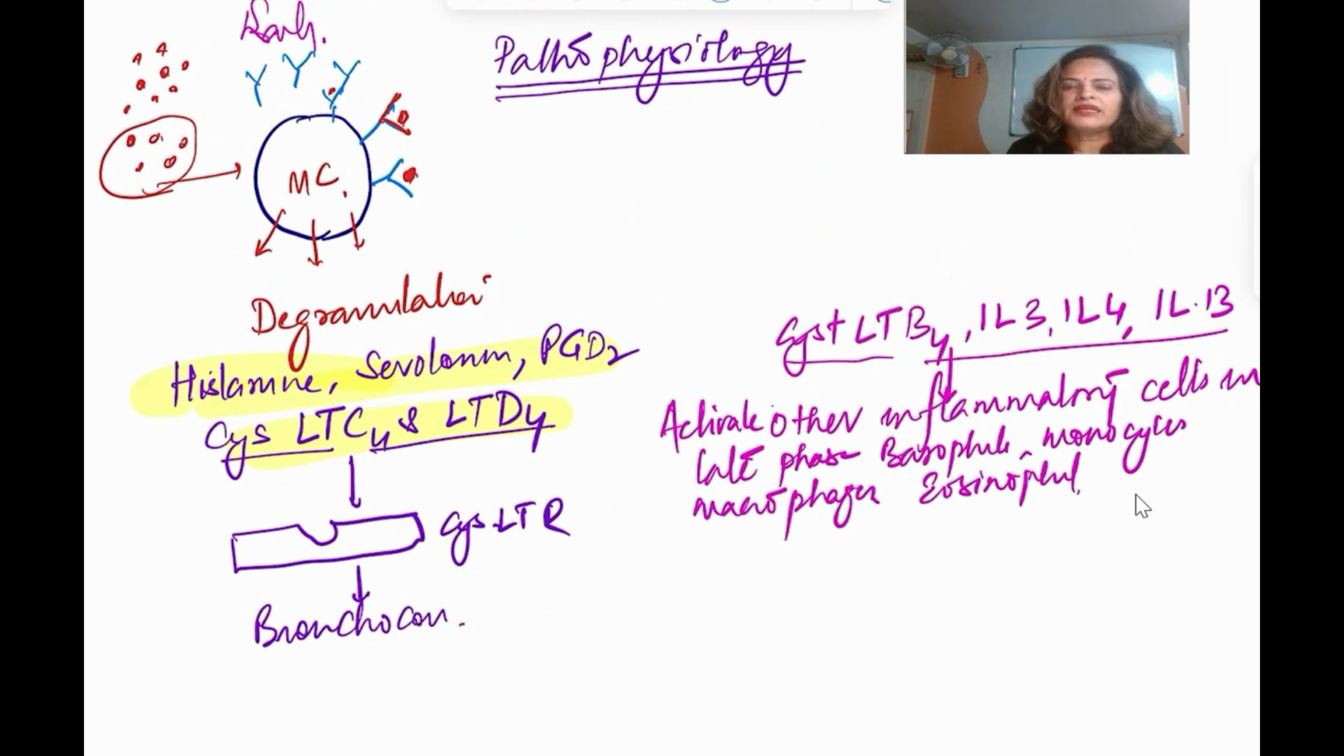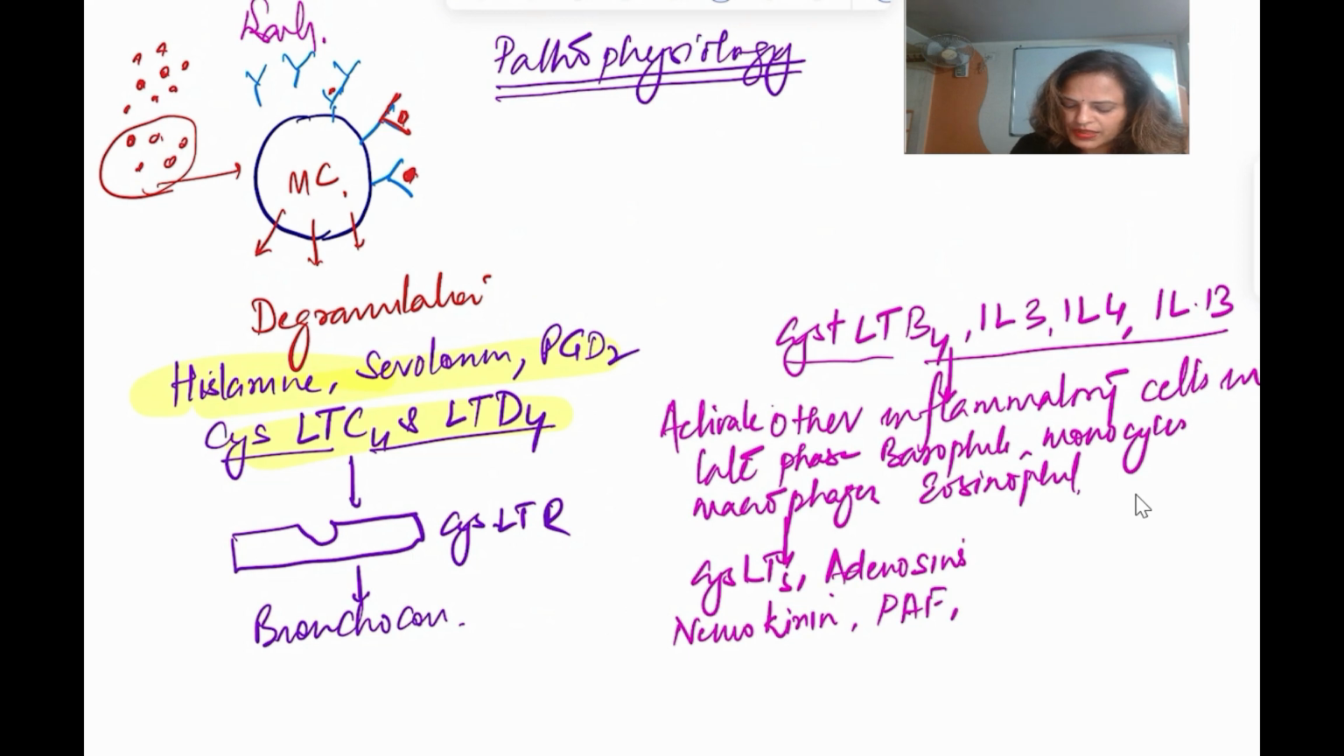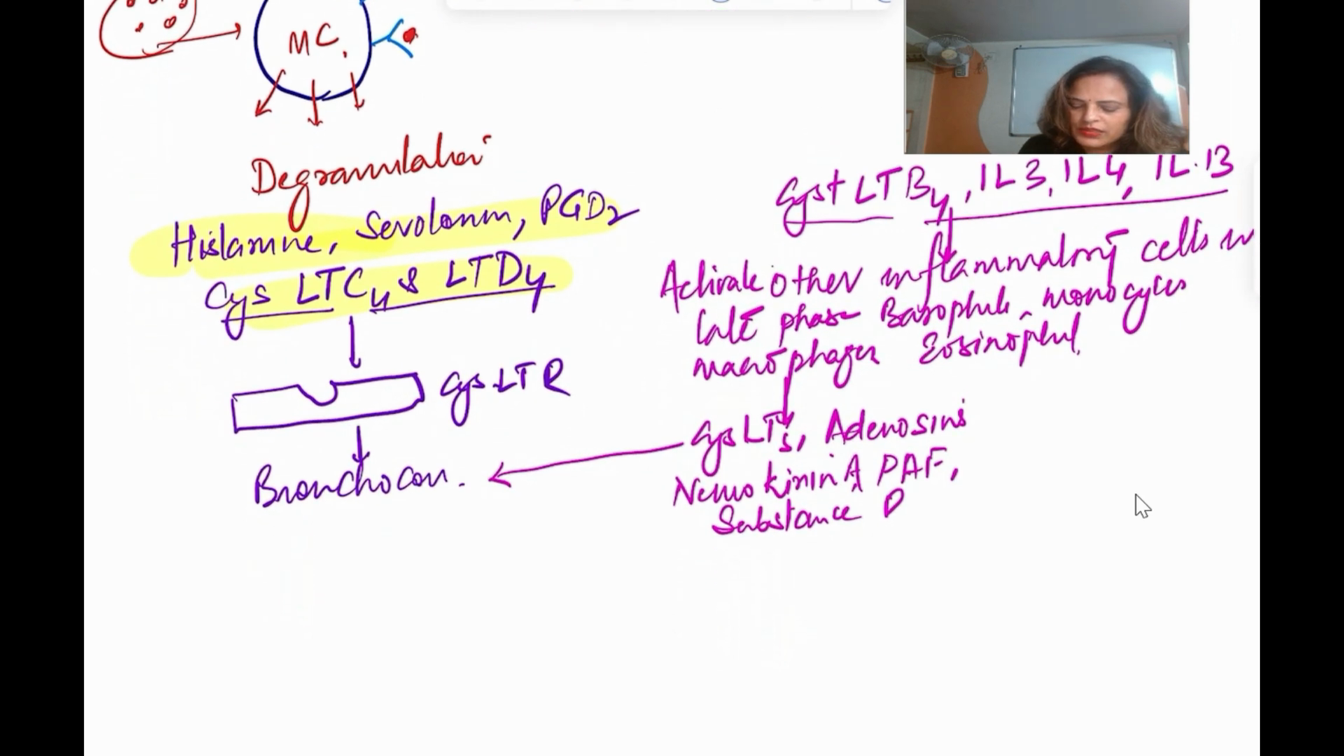Now again, with the activation of these cells, mediators will be released, like cysteinyl leukotrienes, then adenosine, then neurokinin, neuropeptide. Platelet activating factor, neurokinin A, neuropeptide or substance P, all these will be released. Now cysteinyl leukotrienes, adenosine and neurokinin are going to cause bronchoconstriction. And also all these three are going to cause what?